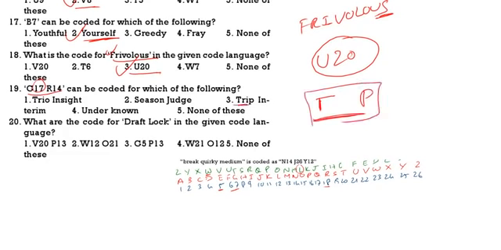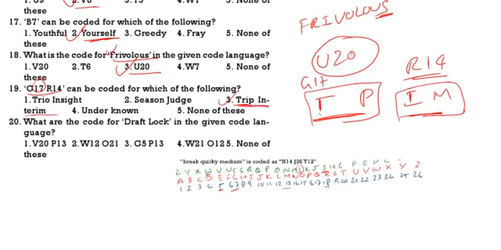Then R14. How can R14 be written? If it is R, the starting letter should be I. Then 14 means 13th letter, M. So the starting letter should be I, ending letter should be M. So for the first word, that is G17, it should be TP, starting letter T and last letter P. For R14, IM. So trip interim is correct. Third one.